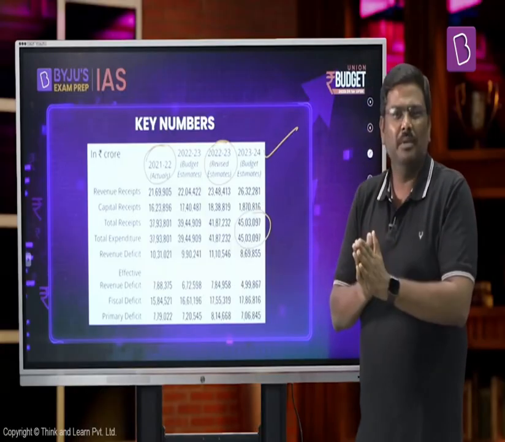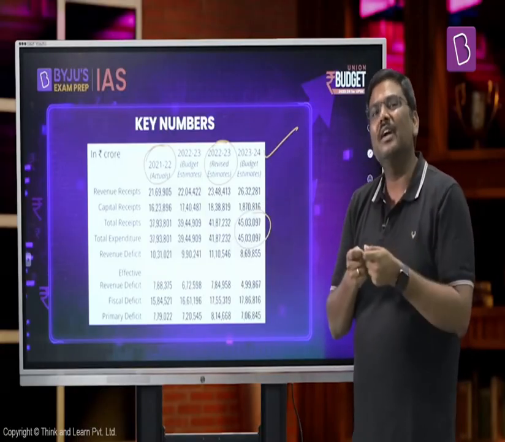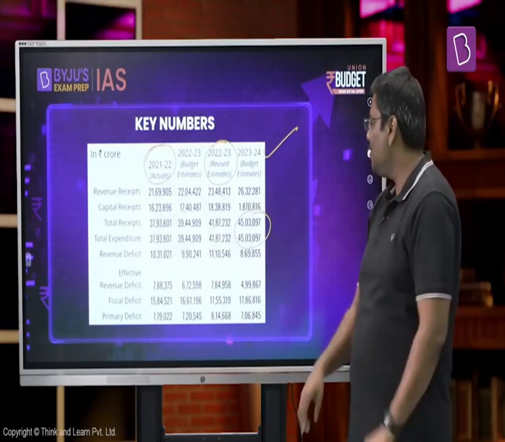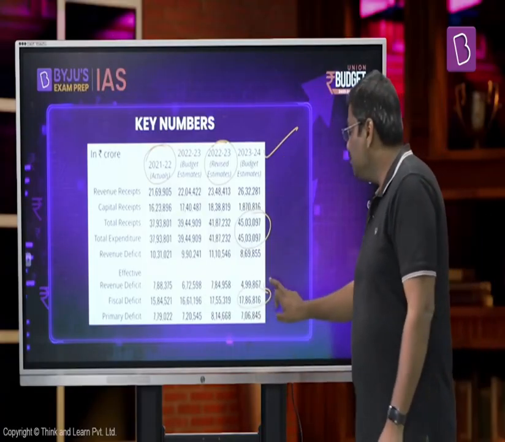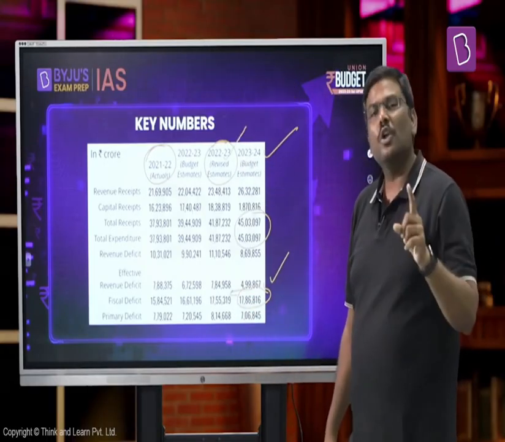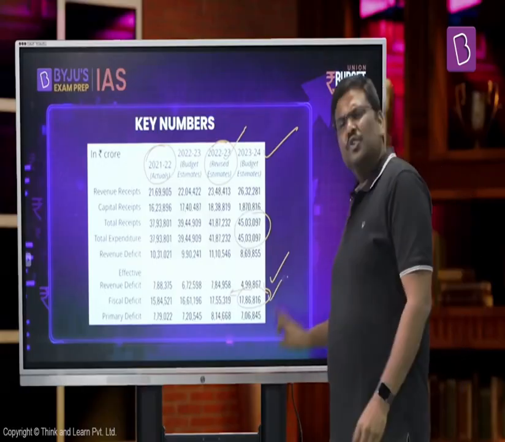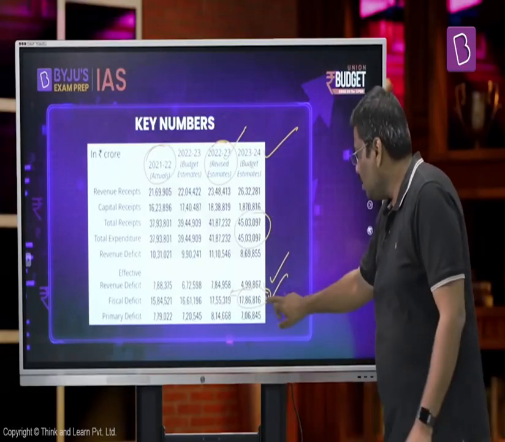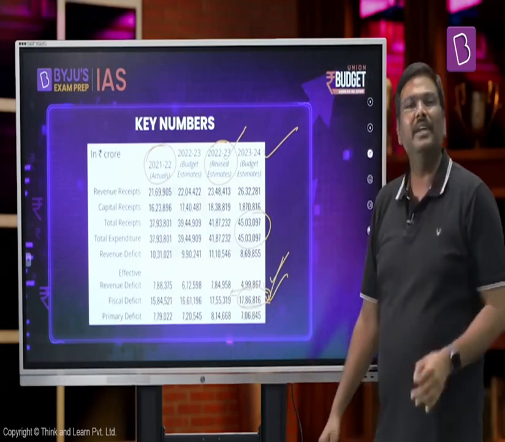But generally, what you observe in the context of the Indian economy is that the amount of revenue, which is purely income for the government, is generally lower than the overall expenditure incurred. And that is the precise reason the government is forced to borrow from the market. The amount of borrowings proposed by the government for the next financial year is more than 17.8 lakh crore rupees, which is slightly higher than the revised estimates for the current financial year. That is overall borrowings. Please do not confuse market borrowings with overall borrowings. Many newspapers and websites would have already told you that the market borrowings are around 11 net and around 15.5 gross. But the total amount of borrowings by the government in the next financial year will be 17.8 lakh crore rupees.